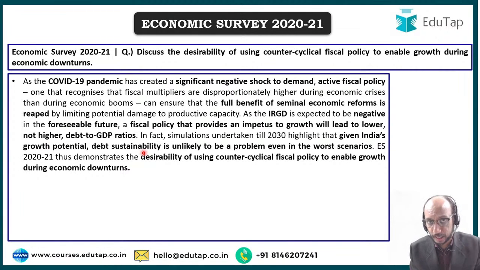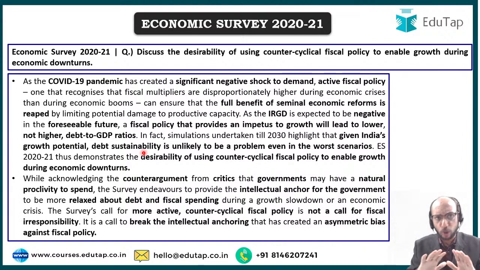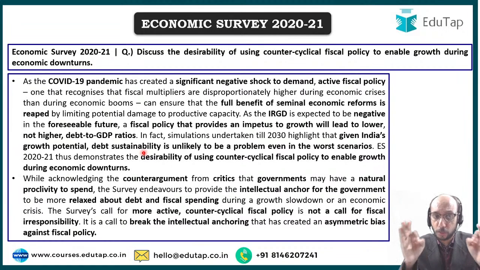That is what the survey is saying, and therefore it is desirable to use a counter-cyclical fiscal policy to enable growth during economic lockdowns. There is also a counter argument which says that no, counter-cyclical fiscal policy must not be used. Why? Because the government may undertake wasteful expenditure, may fritter away the money, and the credit rating agencies may downgrade India's sovereign ratings because of taking on higher amounts of debt. But the survey underlines that its policy recommendation is that counter-cyclical fiscal policy should be adopted.